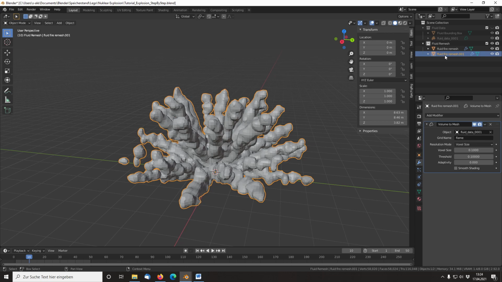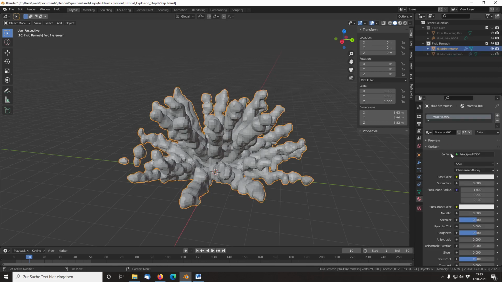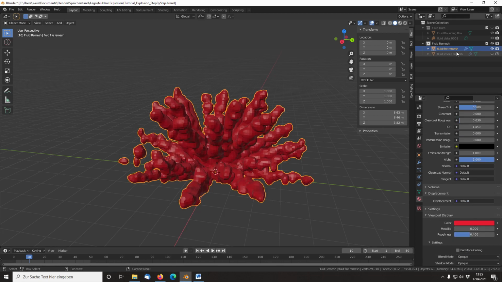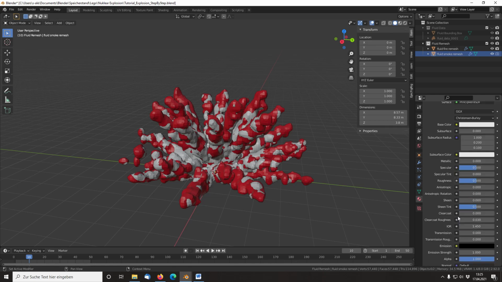If you want, you can also add a second mesh for the smoke fluid. I set different display colors, so you can see the two meshes.